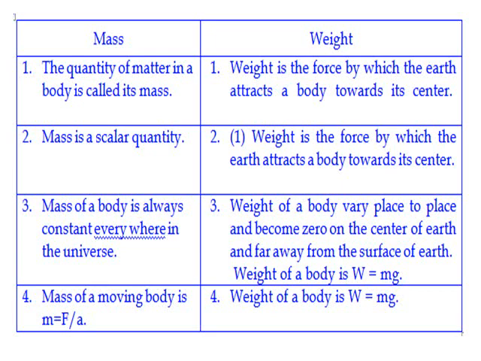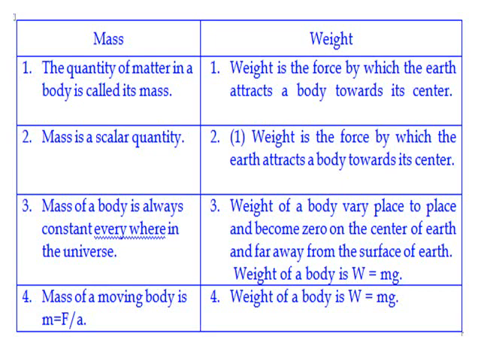Weight is a vector quantity because it has magnitude as well as direction. Mass of a body is always constant everywhere in the universe. Weight of the body varies from place to place and becomes zero at the center of the earth and far away from the surface of the earth.